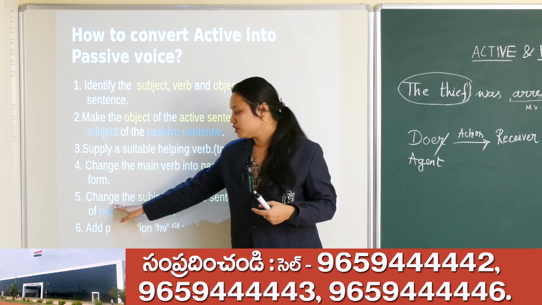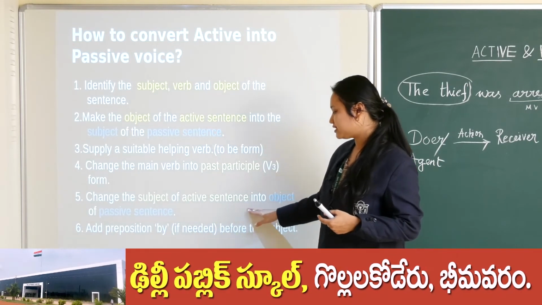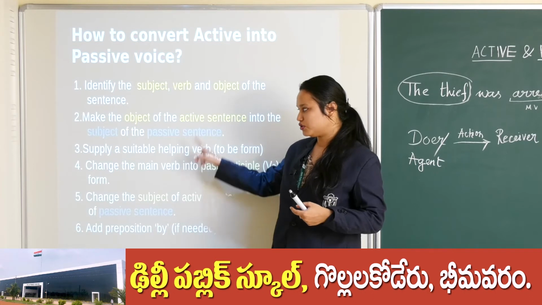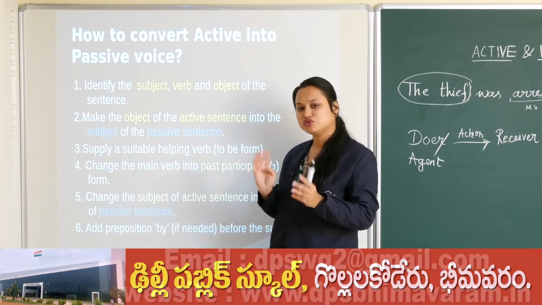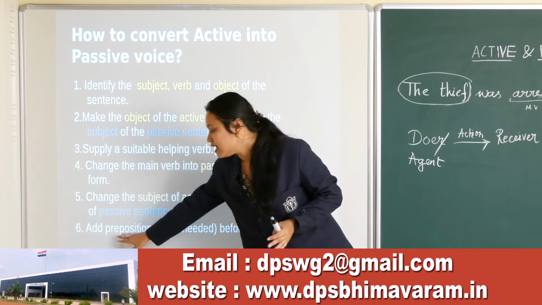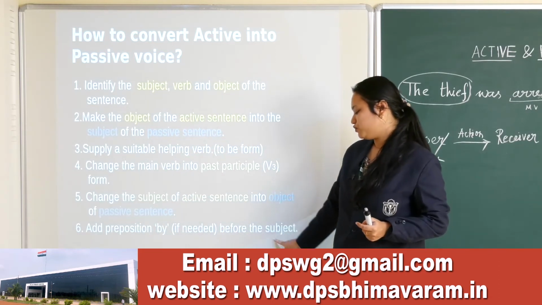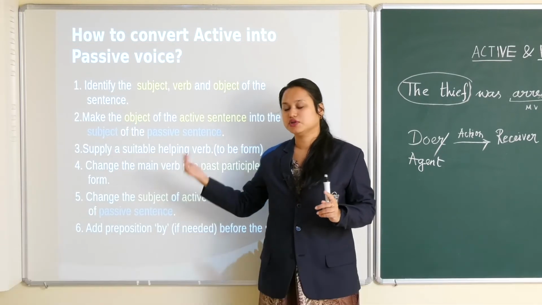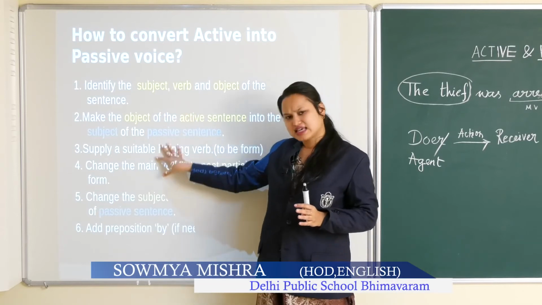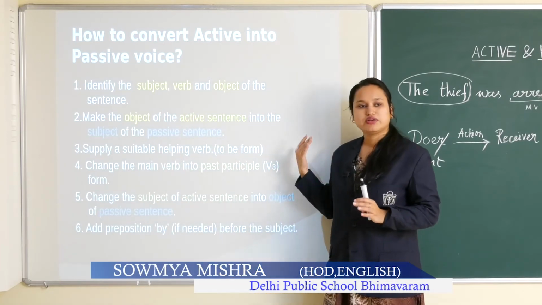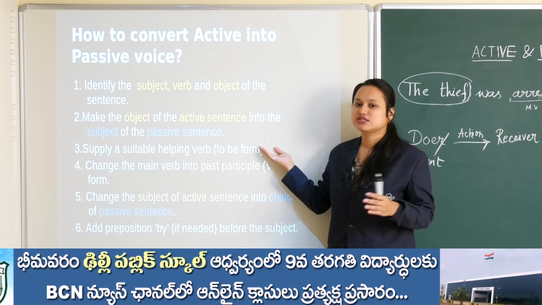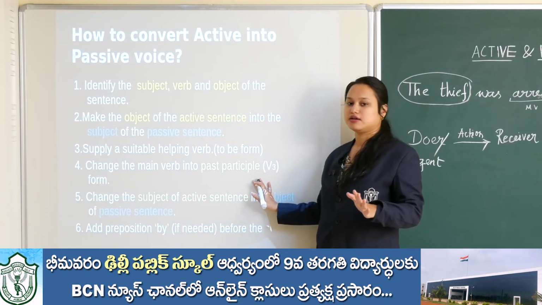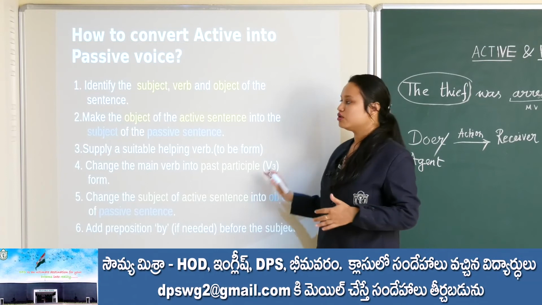Then change the subject of the active sentence into the object of the passive sentence. I told you about this swap, both these steps are almost similar. We have to exchange the places. Add the preposition by before the subject, okay. So we add the preposition by just after the verb. These steps are quite confusing, I know. When we solve sentences, you will get a clearer picture, right. So all these 5 to 6 steps we have to do and we are good to go, right.